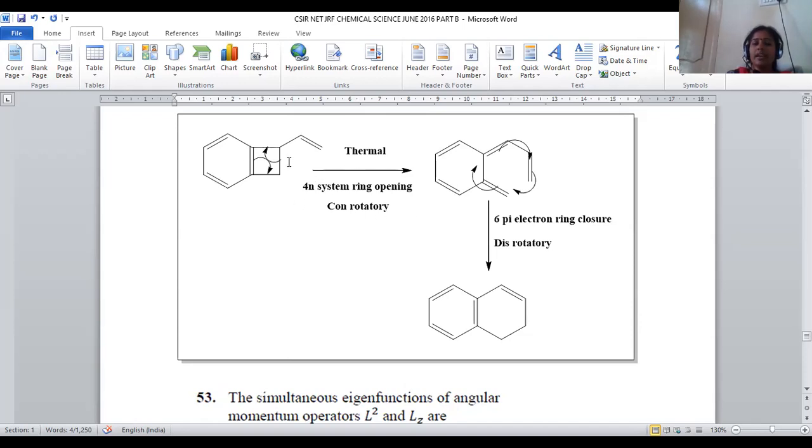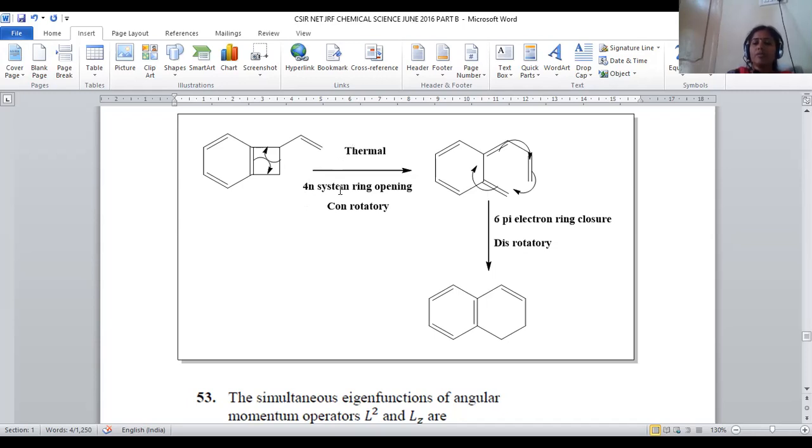This will be migrated and this will be shifted towards this side. What happens? It turns into an open chain molecule. This ring is ruptured, so that this pi bond is migrated. Here we get a double bond. Here this sigma bond is cleaved and these electrons are shifted, and finally a terminal double bond forms. So a triene system is generated.